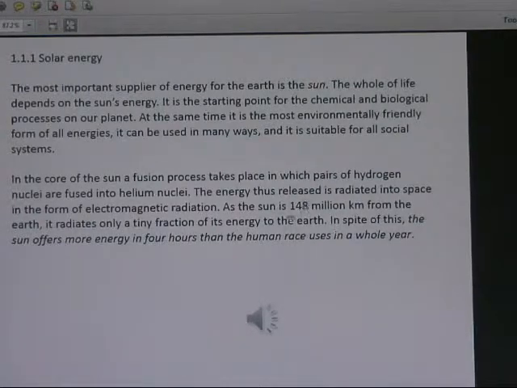The sun is 148 million kilometers from the Earth, so only a tiny fraction of its radiated energy reaches the Earth. So this is solar energy. The sun is the most important supplier of energy for the Earth.